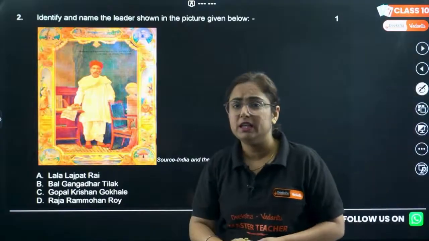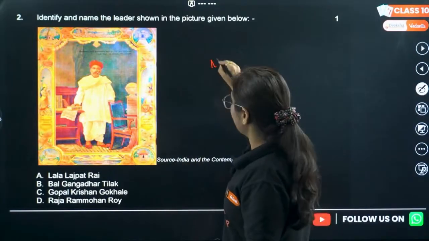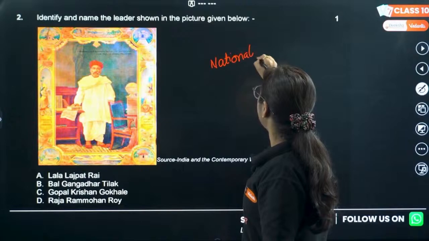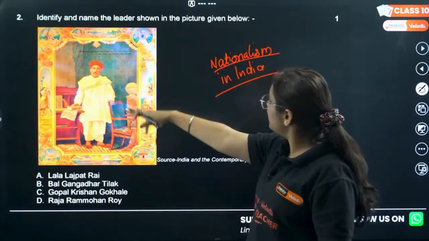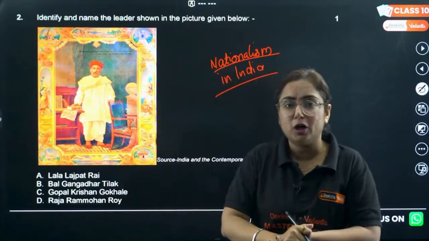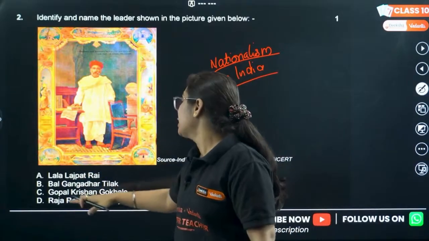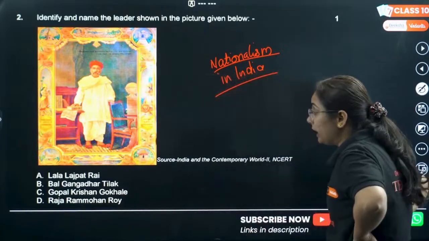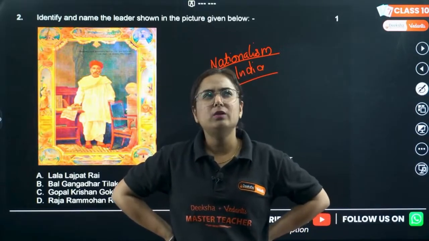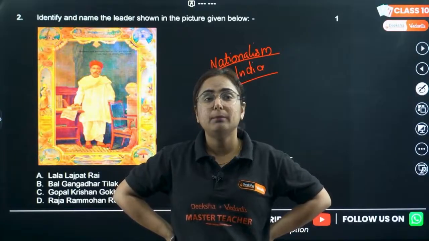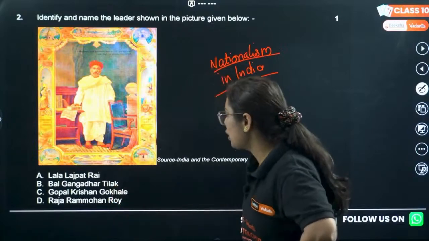Moving to the second one, identify the name and the leader shown in the picture given below. See this picture taken from the chapter Nationalism in India. Very, very important chapter. The last question was from Rise of Nationalism in Europe, and this is from Nationalism in India. Options are A. Lala Lajpat Rai, B. Bal Gangadhar Tilak, C. Gopal Krishna Gokhale, or D. Rajaram Mohan Roy. Now when I was seeing these options, something came into my mind. How does Rajaram Mohan Roy look? Because I am thinking, is any picture of him given in class 10? So no. Okay, let's talk about others.